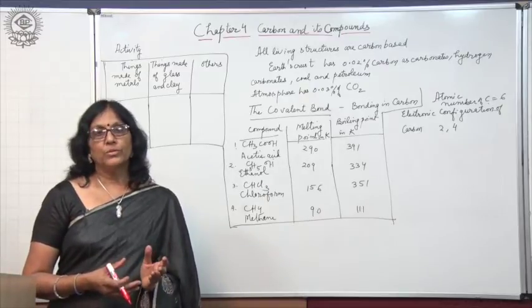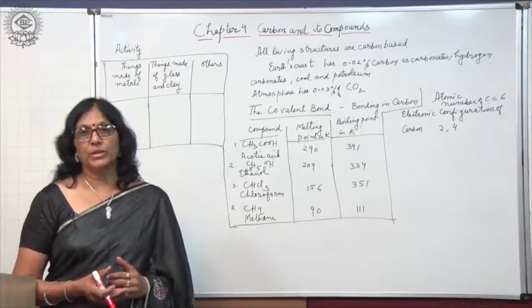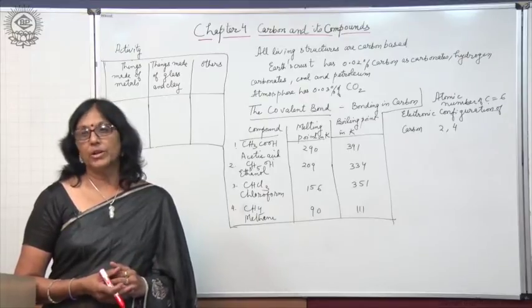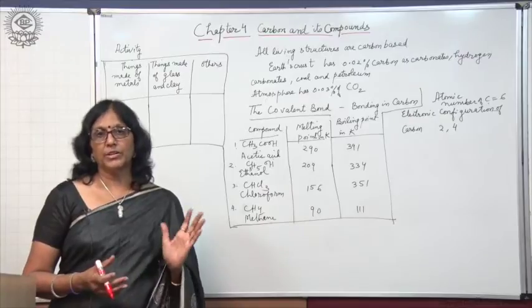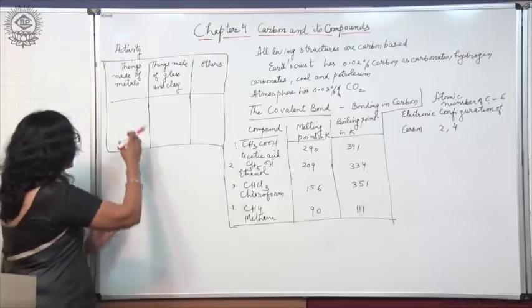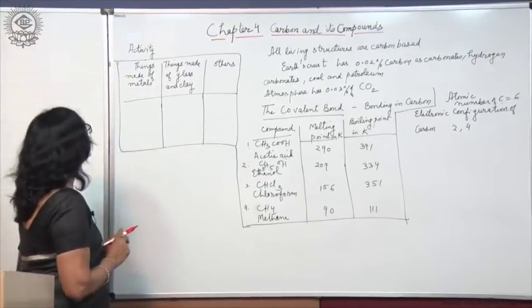and find out which objects are made of metals, what are the things which are made of glass and clay, and the things which are neither made of metals nor of glass and clay, and select about 10 things in each column and segregate them.